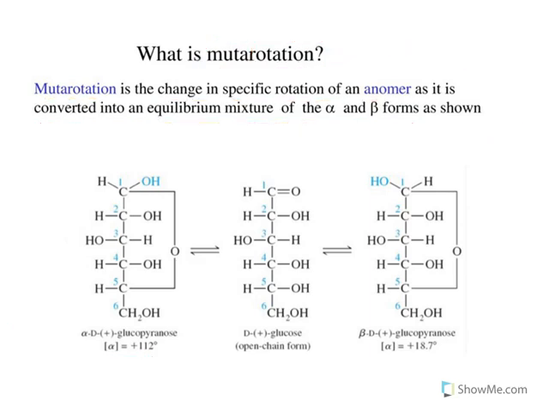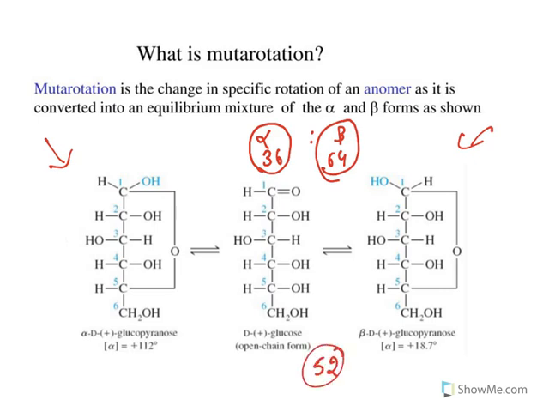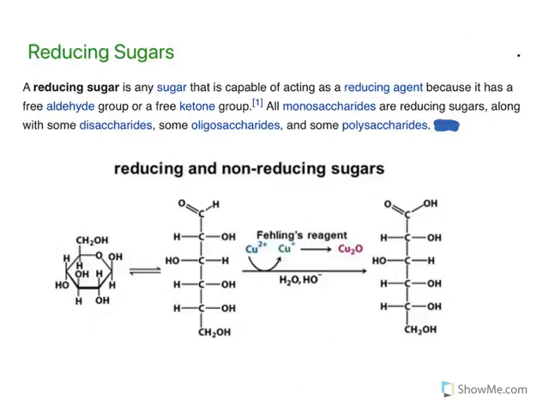Now think, why is this happening? When the pure samples are dissolved, after some time you get a mixture of alpha and beta in around 36 to 64 percent. That means 36% of the solution contains the alpha anomer and 64% contains the beta anomer. And the optical rotation comes and sits in the middle, around 52 degrees. This change in optical rotation is known as mutarotation. This is an important one. Understand it.